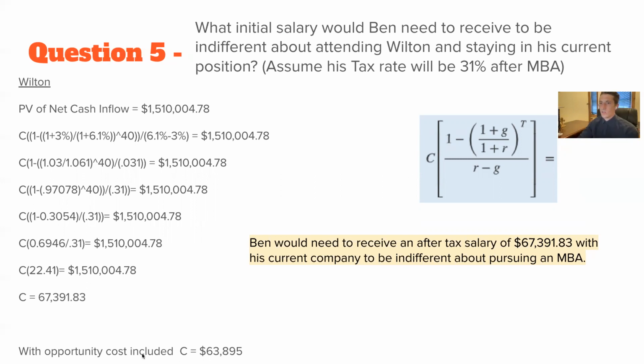And I'd also included what that opportunity cost salary would look like. So if you wanted to include that opportunity cost of what he would lose by attending the MBA program, we could expect Ben to be indifferent between these two ranges of 63,000 and 67,000.